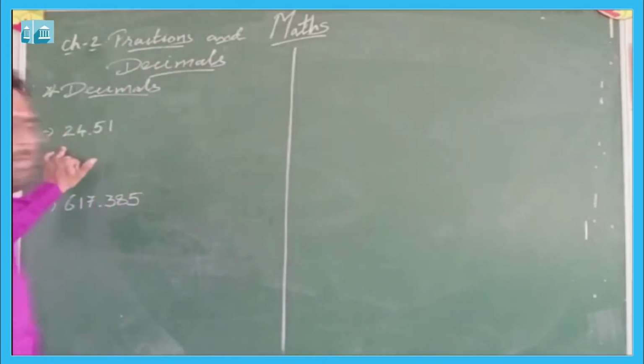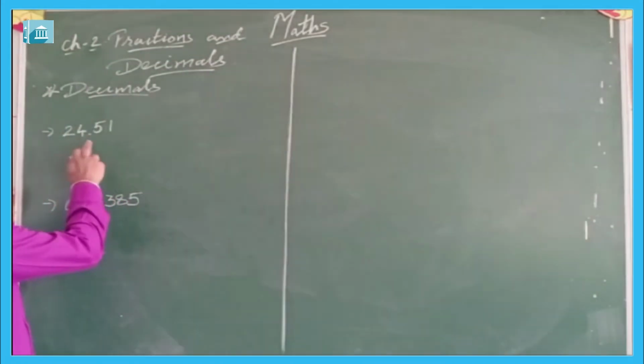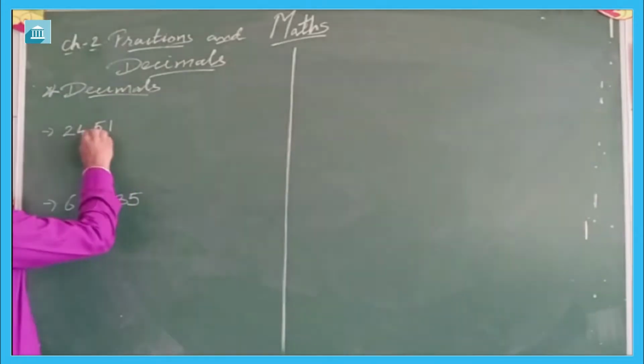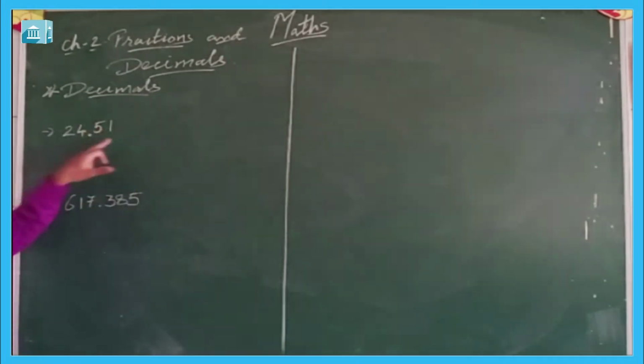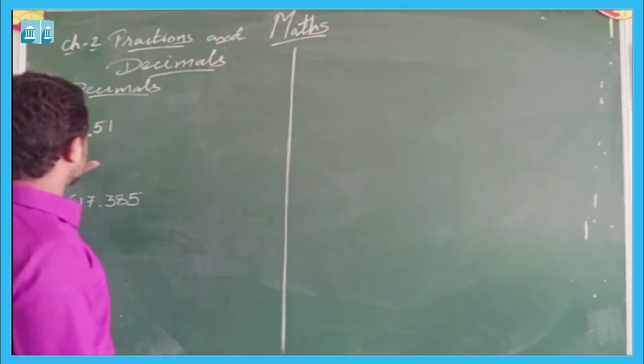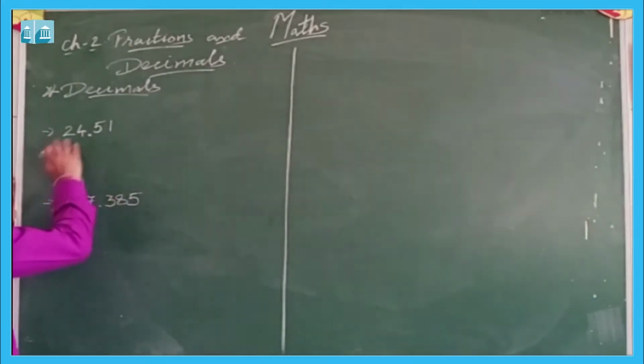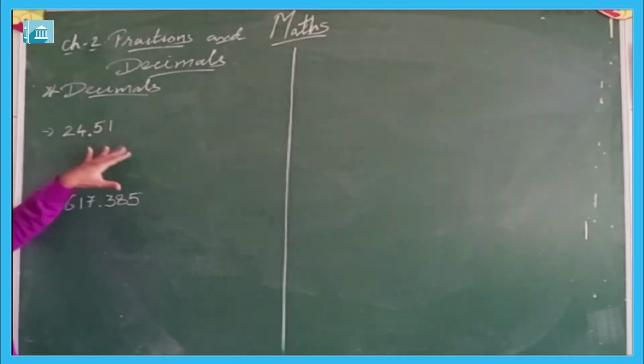For example, the number is 24.51. Now this is our decimal point. Now let us understand how it can be written by its place value.